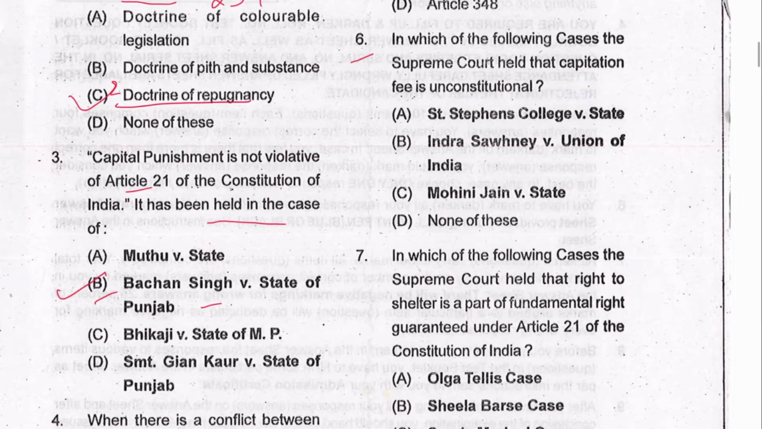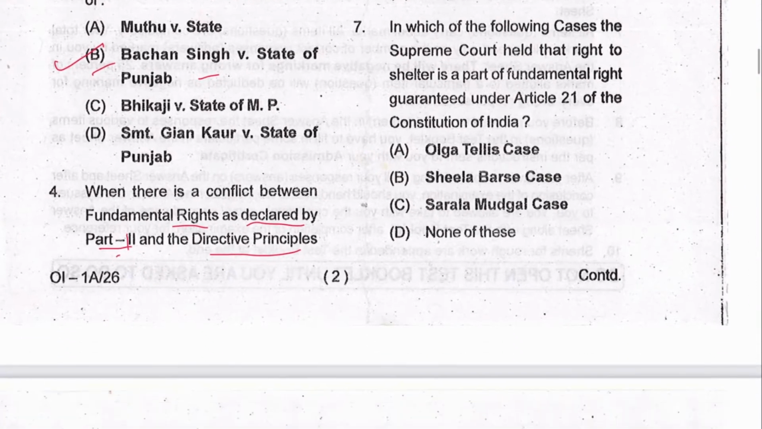Next is 6. In which of the following cases the Supreme Court held that capitation fee is unconstitutional? That was Mohini Jain versus State. C is the answer. Next is 7. In which of the following cases the Supreme Court held that right to shelter is a part of fundamental right guaranteed under Article 21 of the Constitution? That was Olga Tellis versus Union of India. A is the answer.